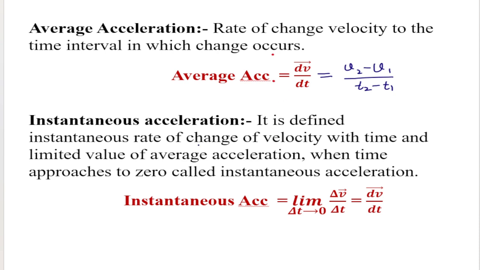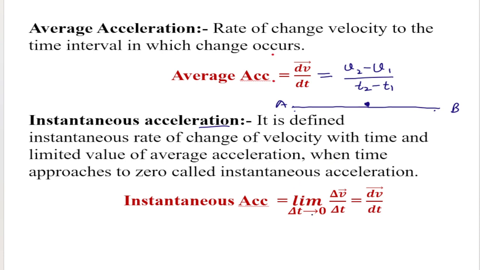Now, instantaneous acceleration. The acceleration at any instant of time during a journey. If we are traveling from point A to point B, and we measure the speed or acceleration at any instant of time, then that is known as the instantaneous acceleration. The total change in velocity over the time interval from A to B is known as the average acceleration. It means the limiting value of acceleration is known as the instantaneous acceleration.